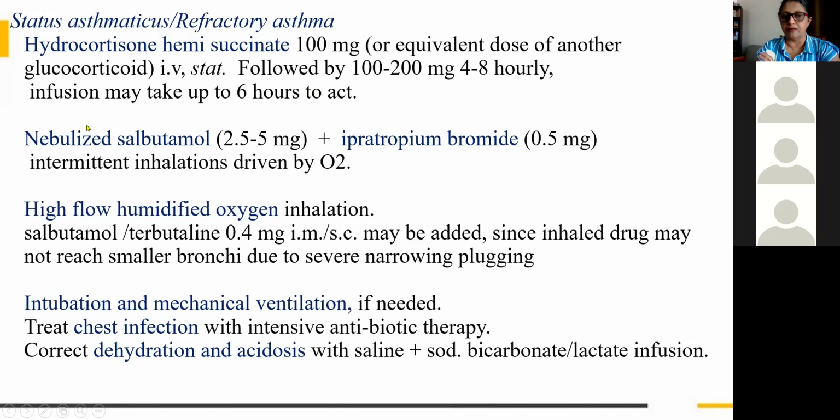Then salbutamol we have to give along with ipratropium. We can give, or salbutamol again, alone. And we are giving it in a nebulizer. Then high flow humidified oxygen, that also should be given. Then in between, in addition, you can add salbutamol or terbutaline, because this